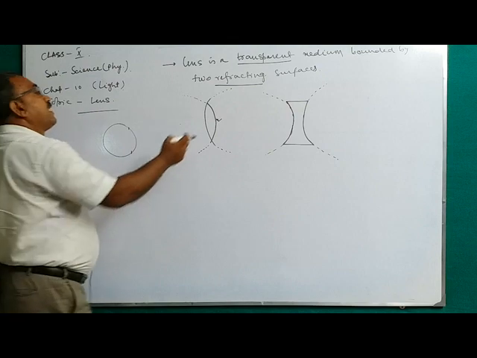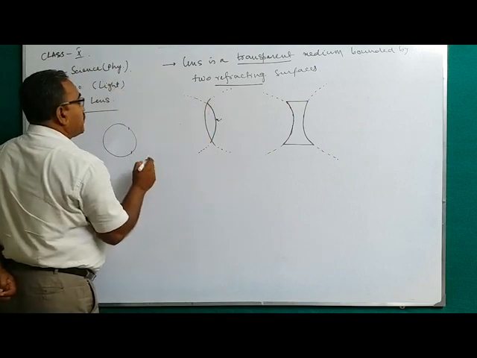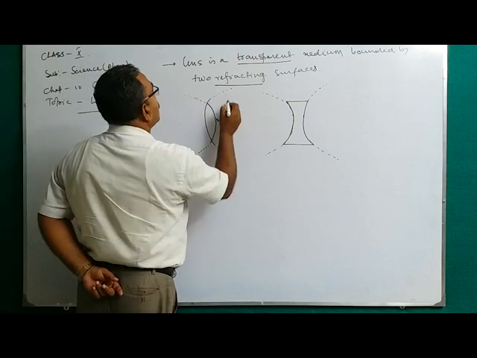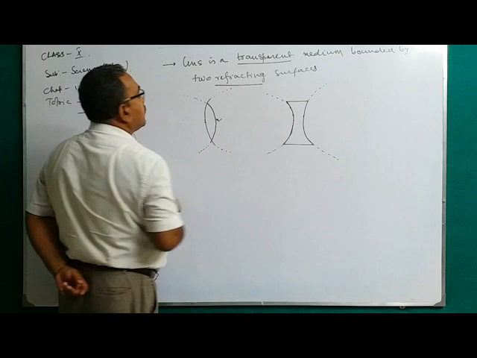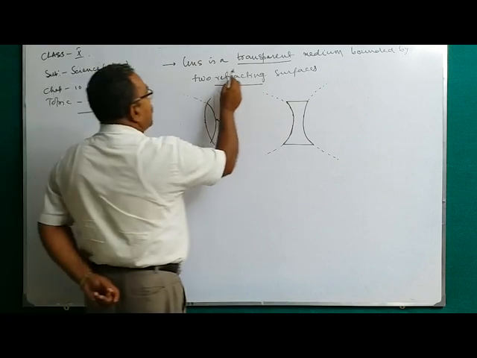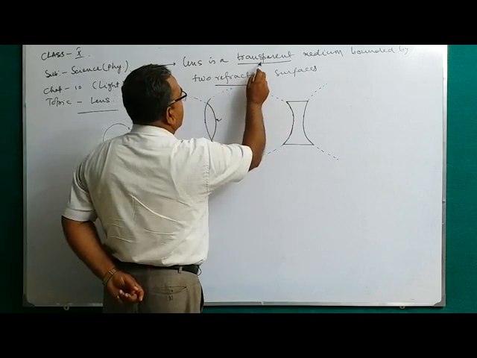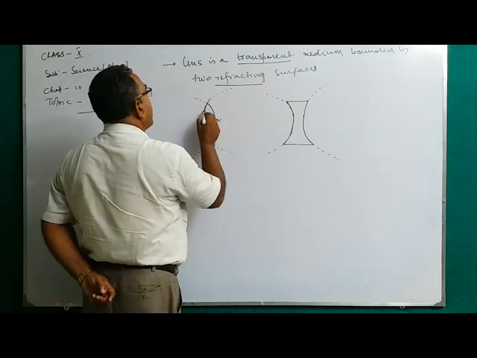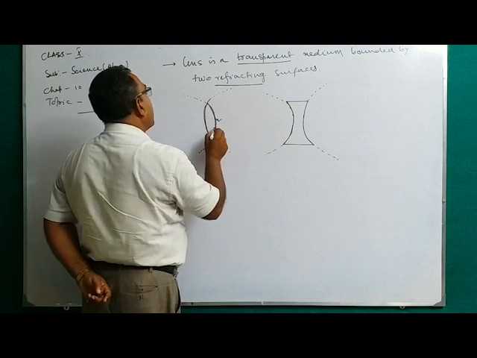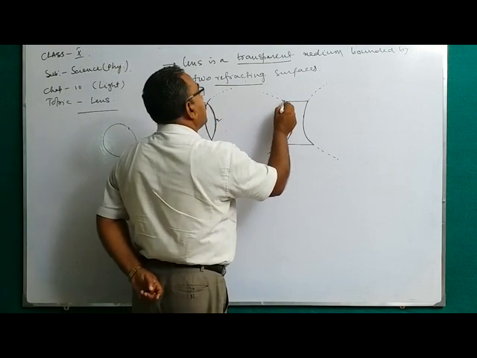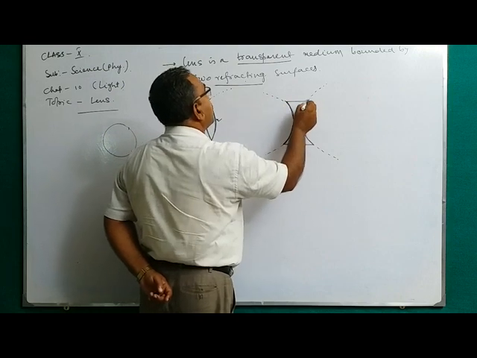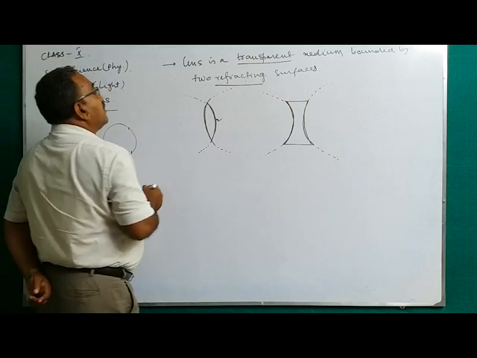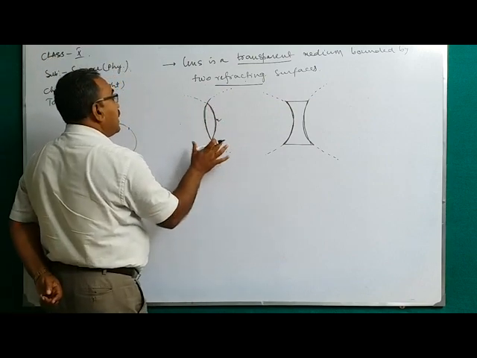And second transparent medium, you consider it a sphere made of glass and it must be transparent. So this part is the second. Two transparent media means two refracting surfaces, and it must be a transparent medium. One is the first refracting surface and this is the second refracting surface. This also is the first refracting surface, and that the second refracting surface. So those are the lenses.